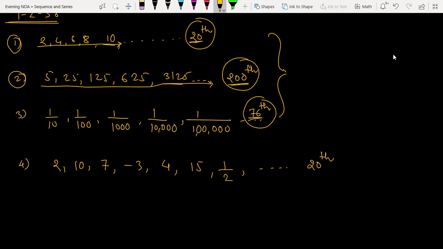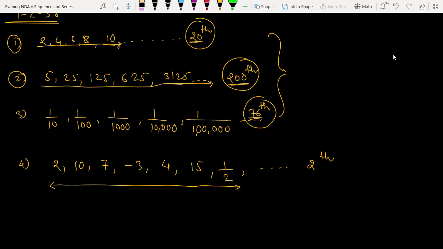Yes, sir. So definitely 20th term, पता नहीं मुझे निकाल सकता हूँ या नहीं, but if you give me maybe 1 year or 2 years, I will find out the 20th term in this. See, why can we not find out the 20th term in this? Because I don't know what the fixed pattern in these numbers is.